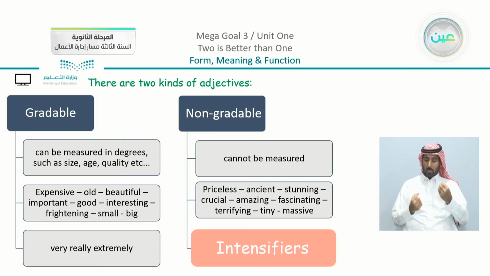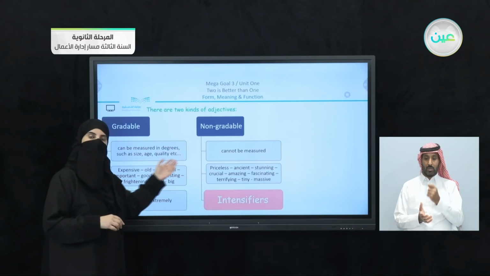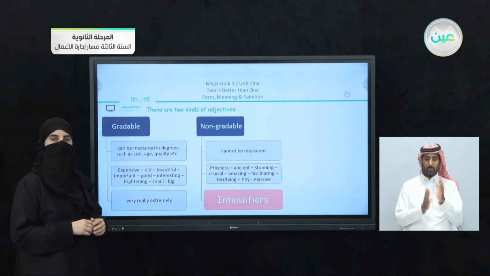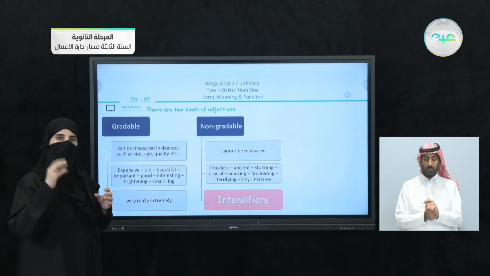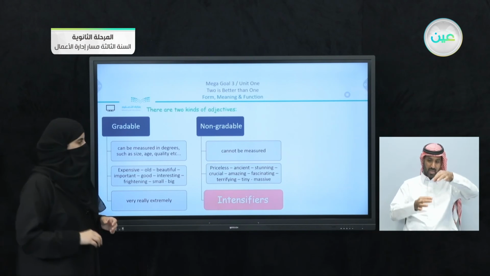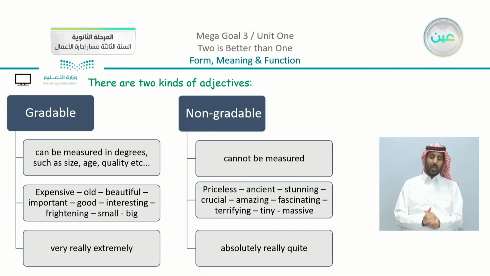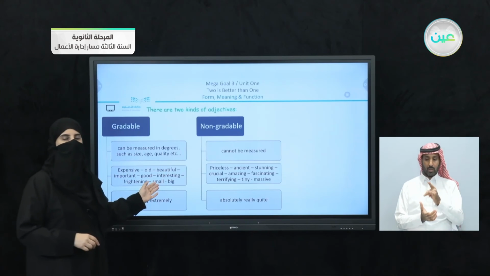amazing, fascinating, terrifying, tiny, and massive. Now you may notice that these are the stronger version of the first group of adjectives, but this time we cannot give them a specific measurement. Now there are different intensifiers we can use. Actually, you can say that we have here really, which can be used with both types, but we have here absolutely and quite. So I can say that she looks absolutely stunning, but I cannot say absolutely beautiful.